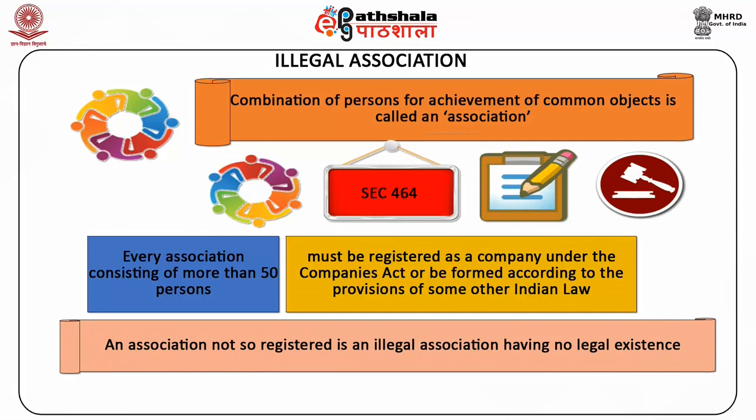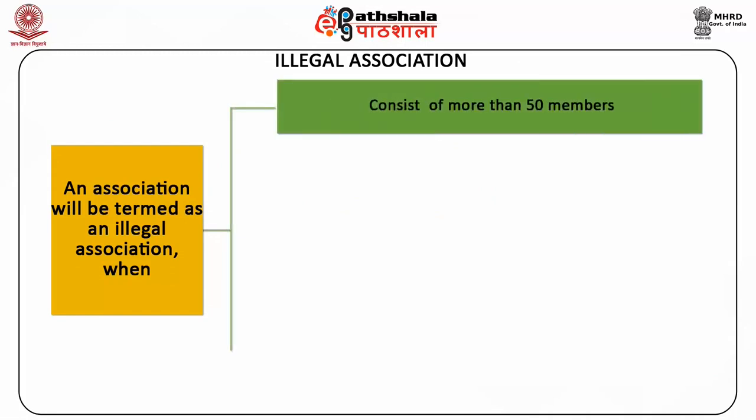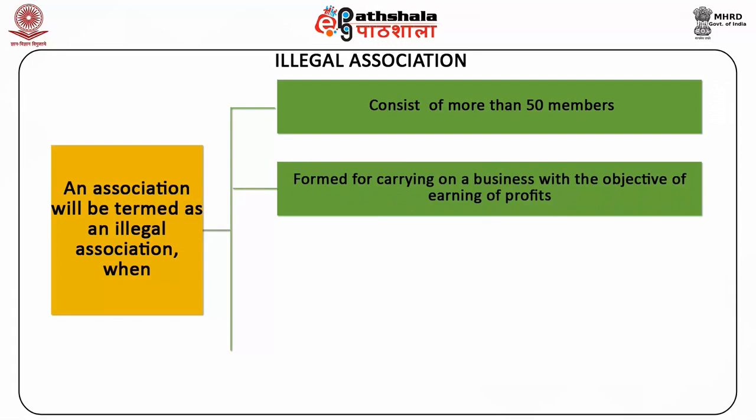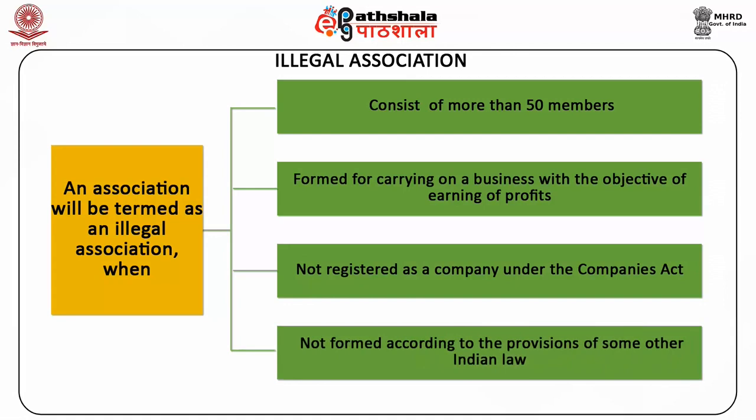An association not so registered is an illegal association having no legal existence. An illegal association is an association of more than 50 persons which carries on a business without being registered under any law. An association will be termed an illegal association when the association consists of more than 50 members, the association is formed for carrying on a business with the objective of earning profits, and the association is not registered as a company under the Companies Act or not formed according to the provisions of some other Indian law.